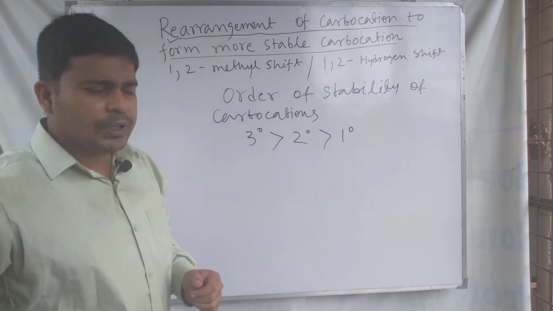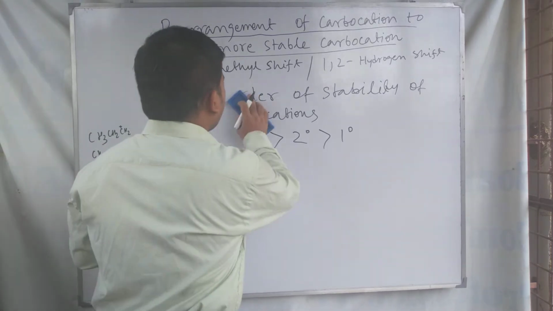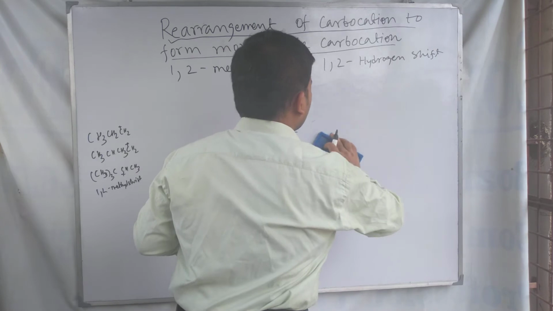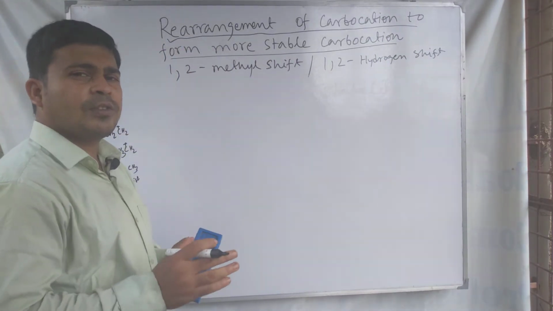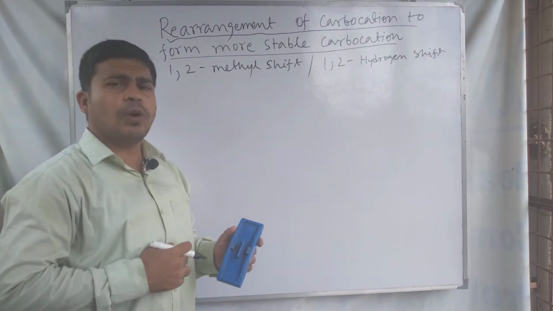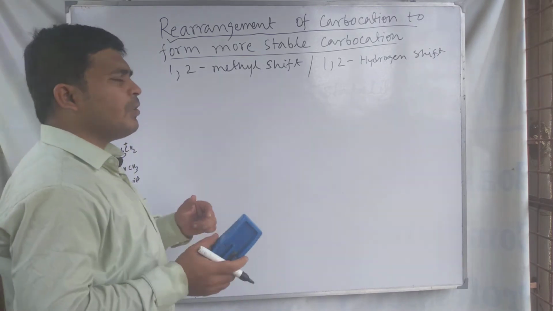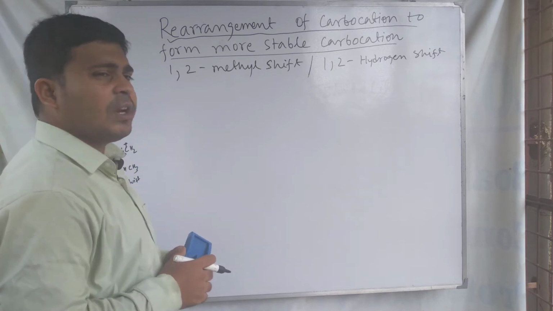So now we see the rearrangement of some carbocations, because we know that carbocation needs to rearrange itself from lower degree to higher degree. If it rearranges itself, then it can be stabilized more.